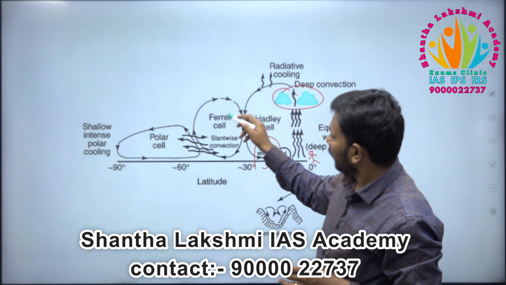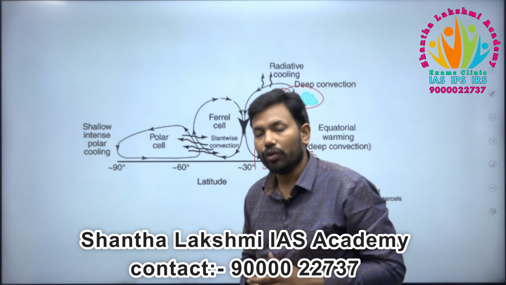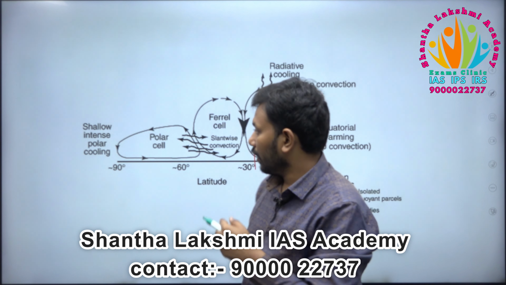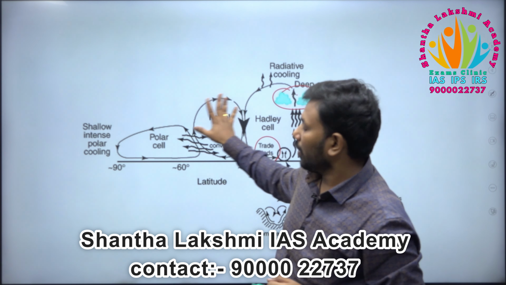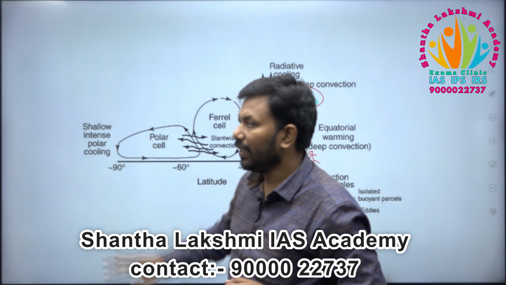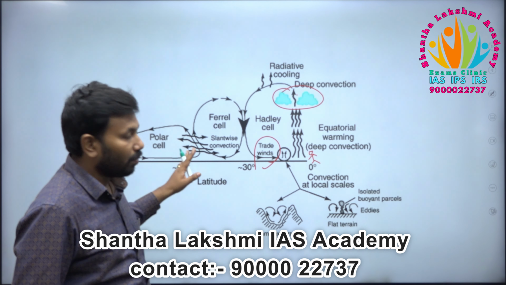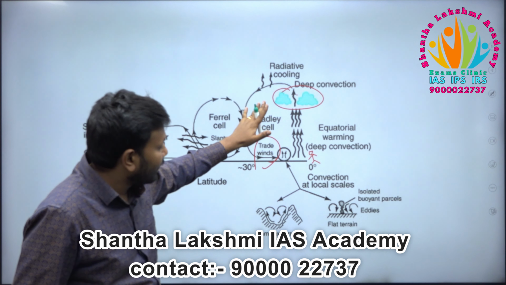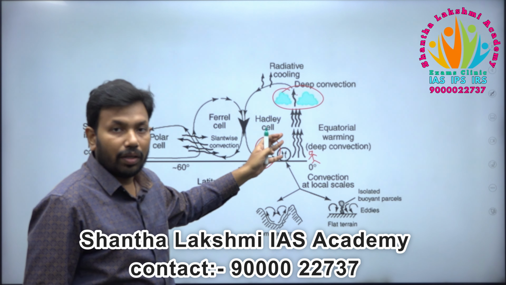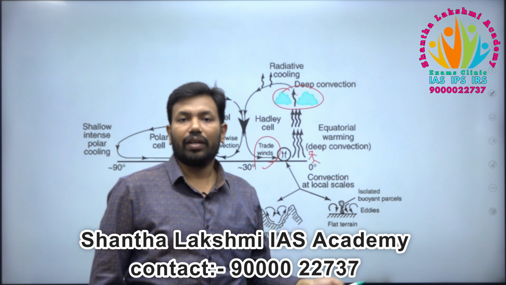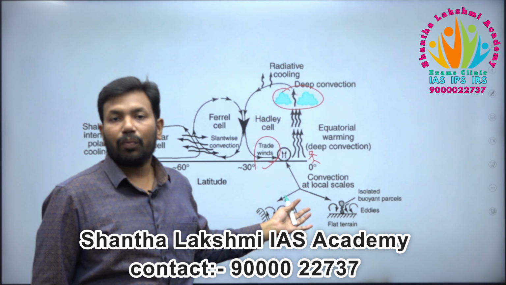So we have the Ferrel cell, polar cell. I have already made a special video on that. I'll give the link in the description, the difference between Hadley cell, Ferrel cell, polar cell. But here you are not required to mention the complete stuff, but at least one diagram of this. The importance that it creates, the convectional things, the rainfall, and from rainfall rivers, everything you can mention as 2 to 3 points here.